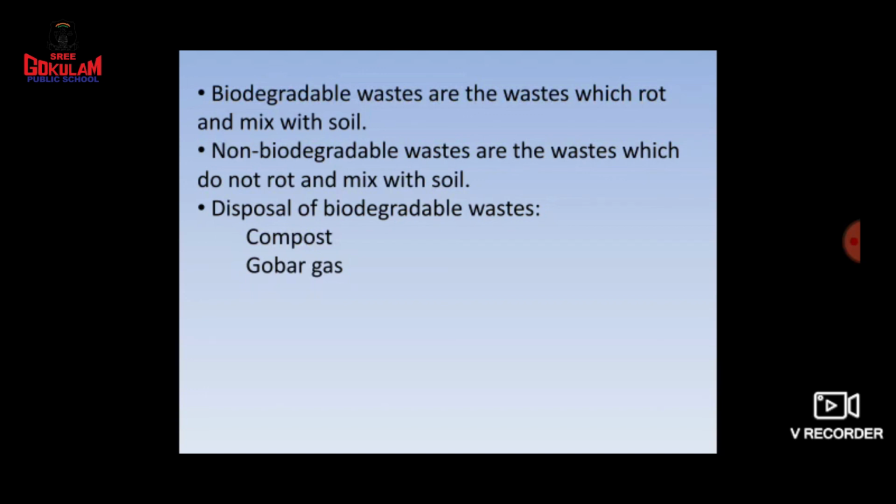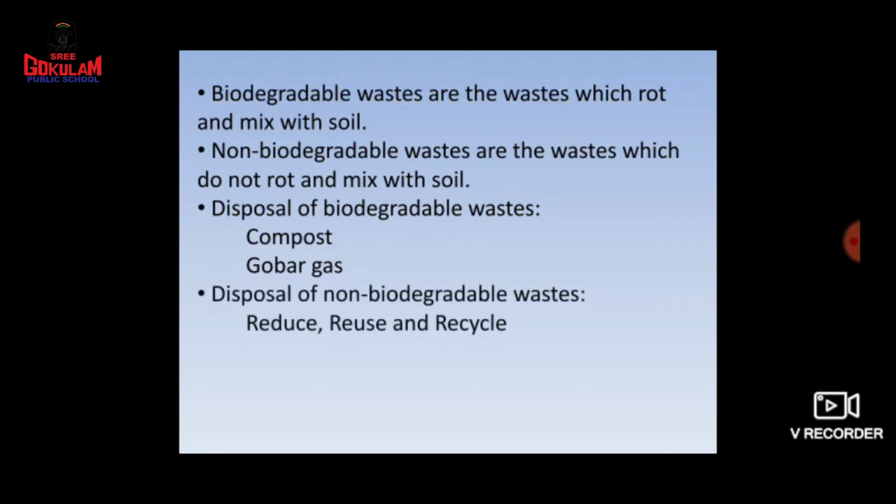What is compost? It is a manure which is used to improve the fertility of the soil. And what is gobar gas? How can we make gobar gas? From animal dung. We can make gas for our kitchen, and we can use this gas as a fuel.